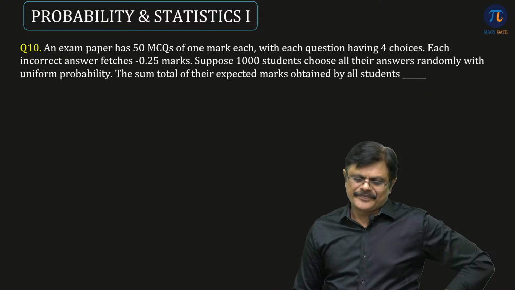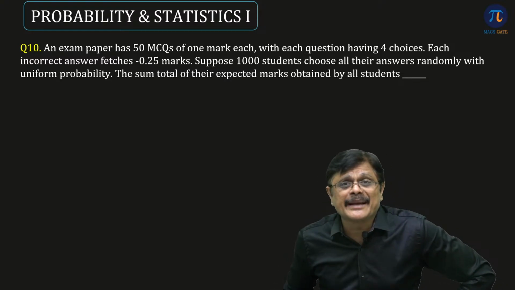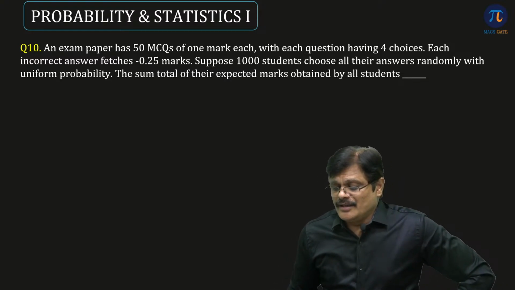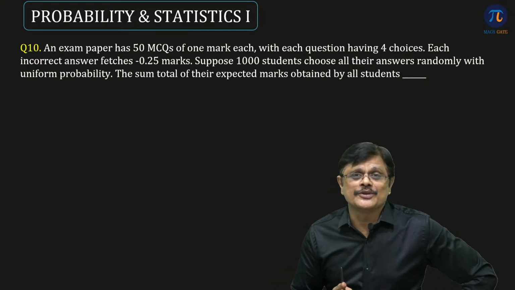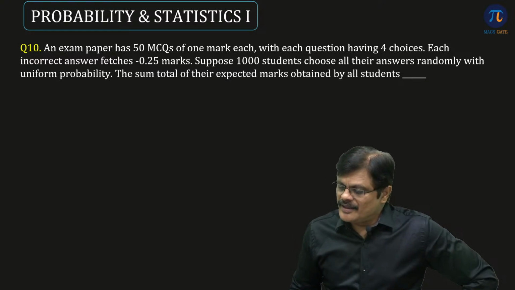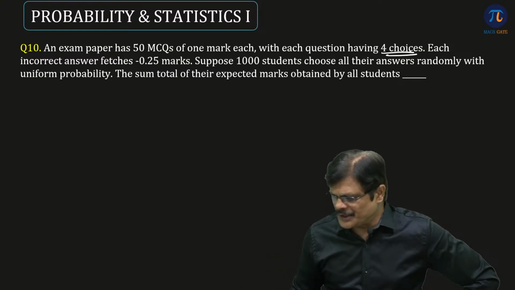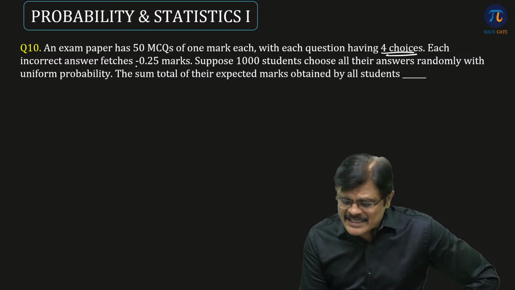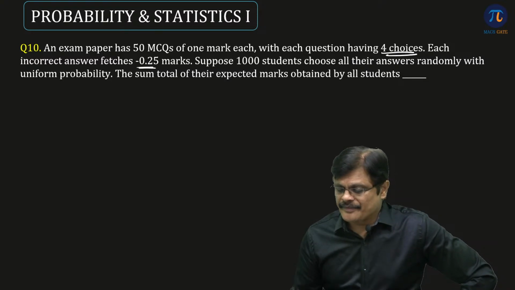Next one. This is also a very interesting, important question. An exam paper has 50 MCQs of 1 mark each. So we are having 50 MCQs where each question is worth 1 mark. And here each question has 4 choices. Very good. Each incorrect answer gives you minus 0.25 marks. So there is a negative marking.